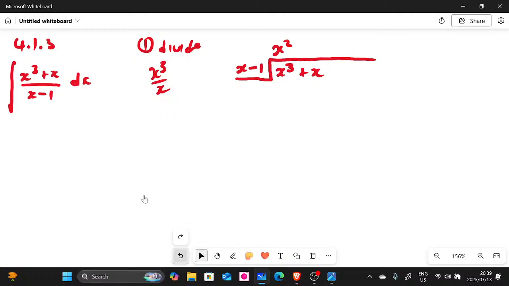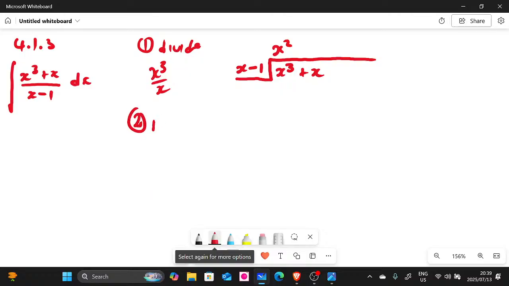Step number 2. Let me erase there so that I can write step number 2. Step number 2, you multiply, guys. You're going to multiply this x squared with x minus 1.